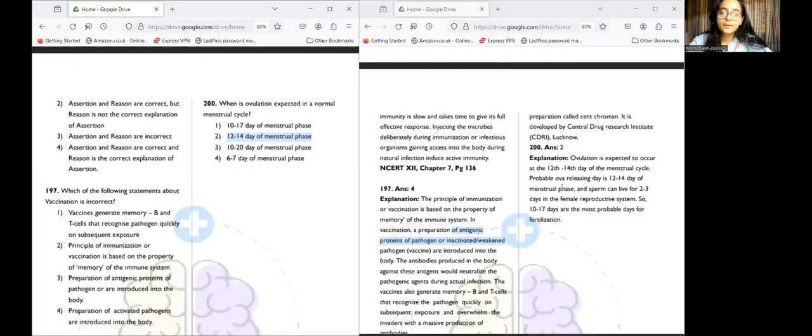Ovulation is expected in a normal menstrual cycle. When? So this is the 200th question. So we can say that on the 12th to 14th day of the menstrual phase, ovulation occurs. Ovulation is releasing of the ovum during the menstrual phase. Okay. So yeah, that's where we've discussed all the questions of this part test. That is part test number 3, zoology section.